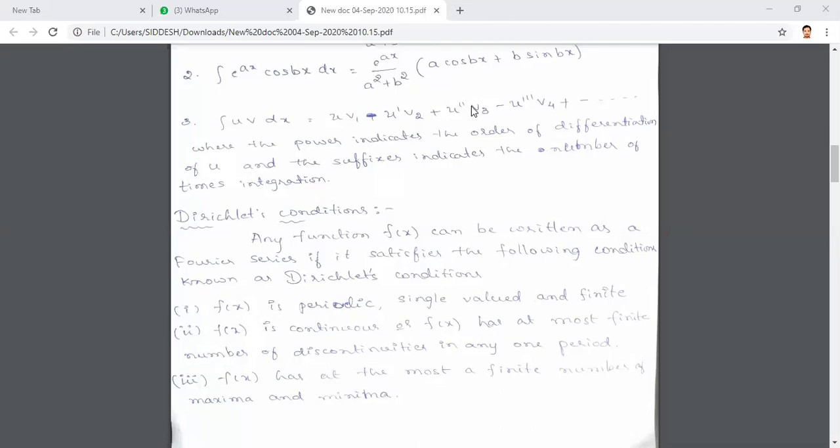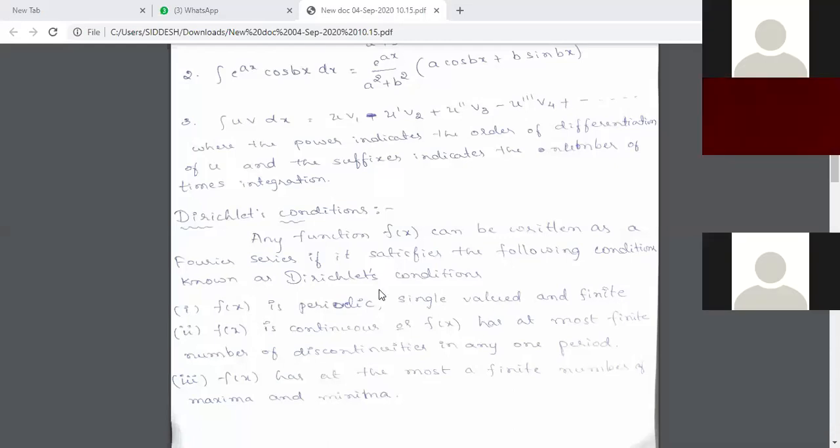The square root function takes more than one value. If we take the square root of 4, what are the possible values? Plus 2 and minus 2. So it's taking two values. For such functions, you can't express the function in terms of Fourier series. I think all of you are clear with the first condition: it should be periodic, single valued, and finite.